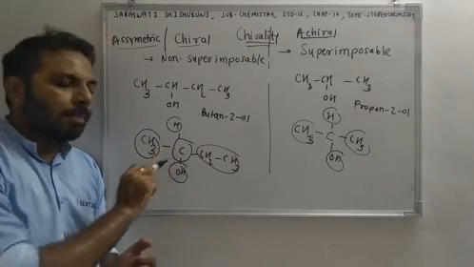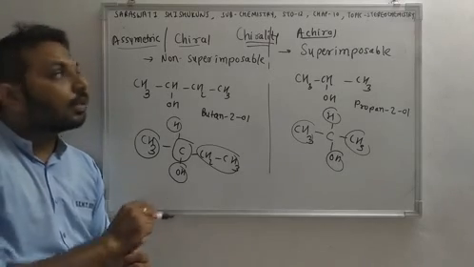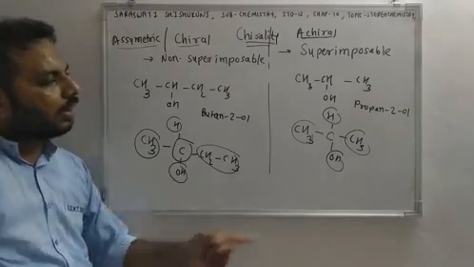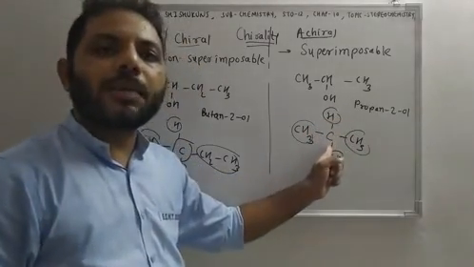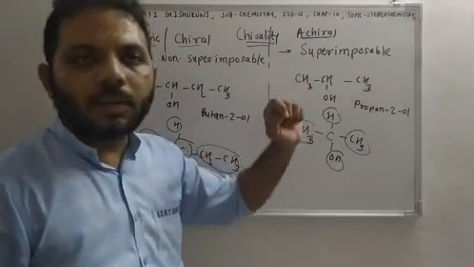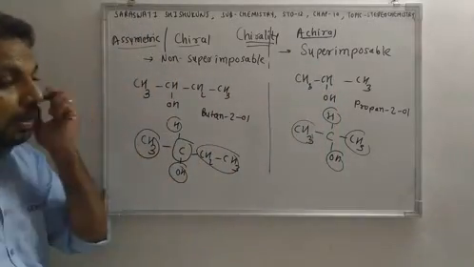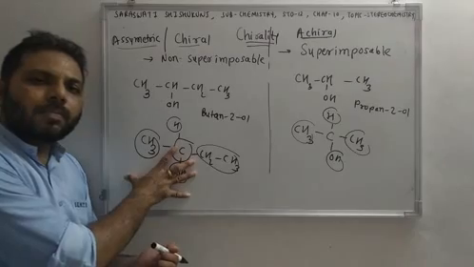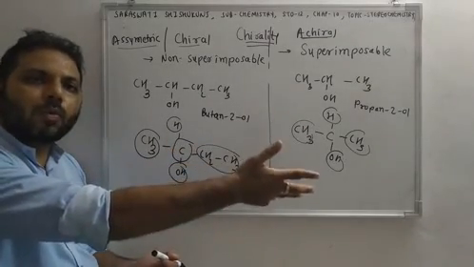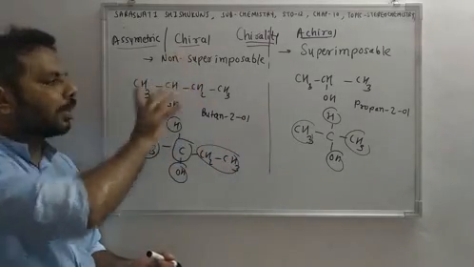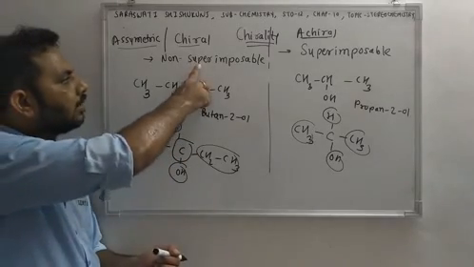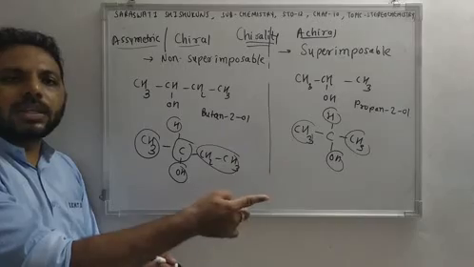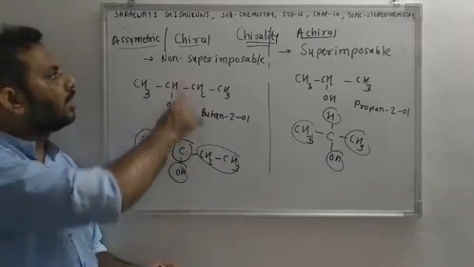Any compound which is having asymmetric or chiral carbon is optically active, and a compound not having asymmetric carbon is optically inactive, or achiral, right? Now the butane 2-ol image and the mirror image won't get superimposed. They are non-superimposable. So if mirror image is non-superimposable, then that is chiral.